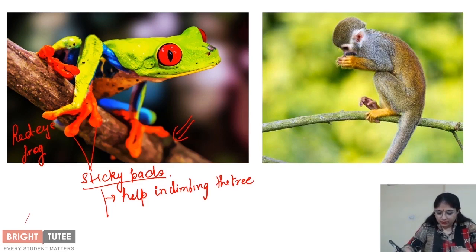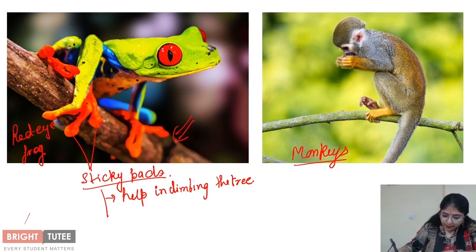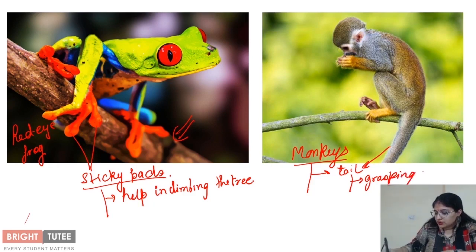Right, so one of the things which help this frog in easily climbing the trees and staying there is this sticky pad which is present in their foot. When you talk about animals like monkeys, how do they live on these trees? It is because of the tail, right? They usually have a long tail which helps them in grasping the branches of the tree.